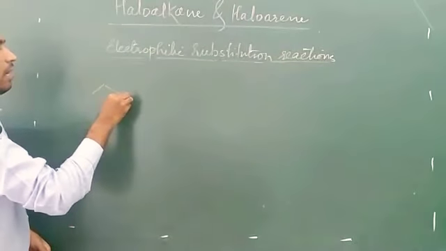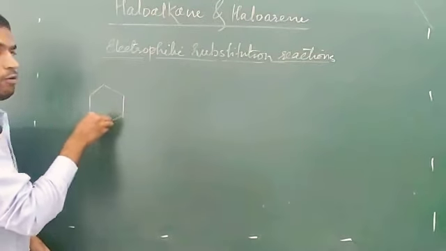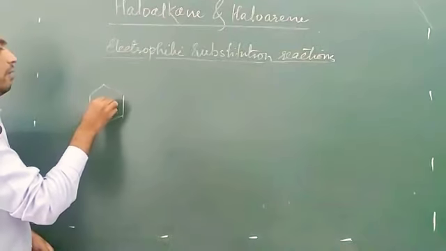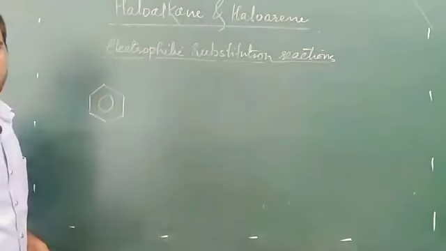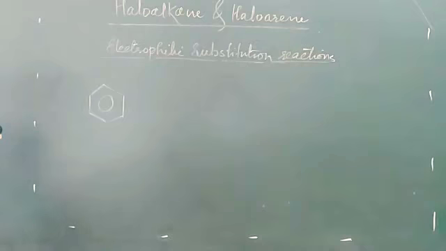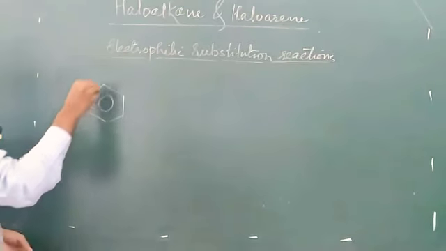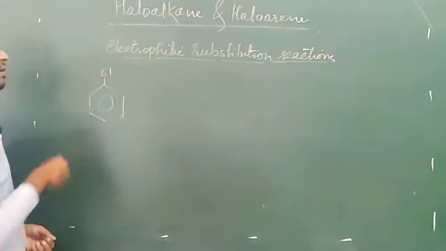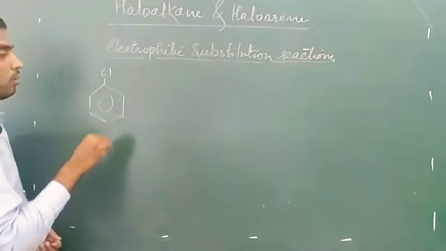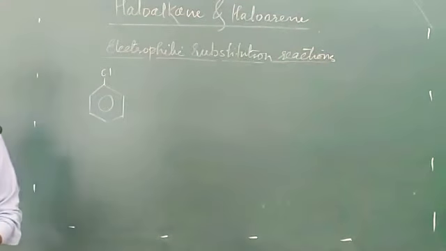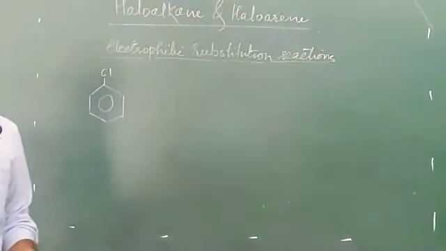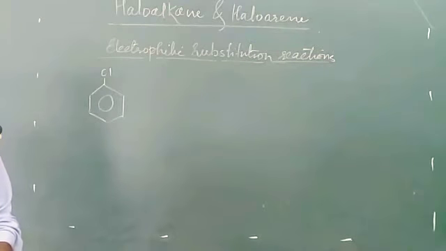First we will start with halogenation. Number one is halogenation. This is the benzene ring. Now we'll take chlorobenzene, we'll attach chlorine. Chlorobenzene reacts, or we can say the reaction takes place by reacting haloarene with halogens in presence of ferric salt.